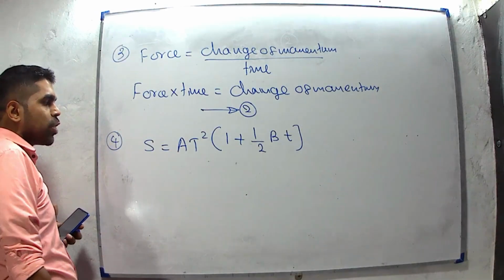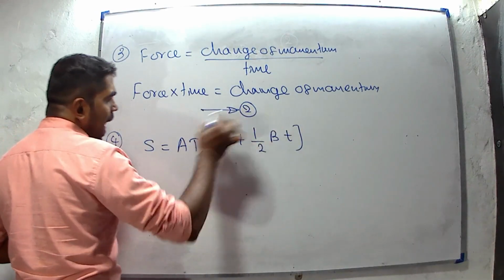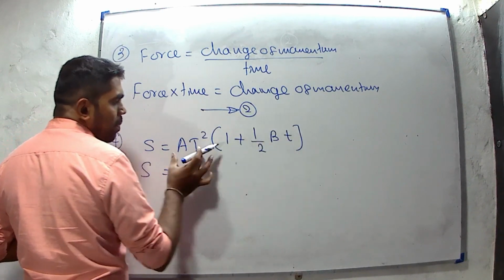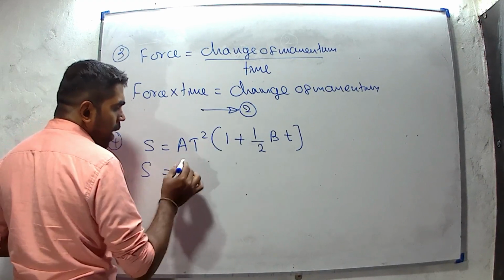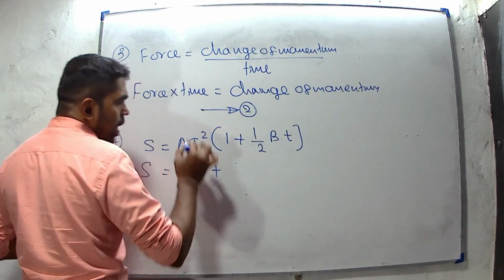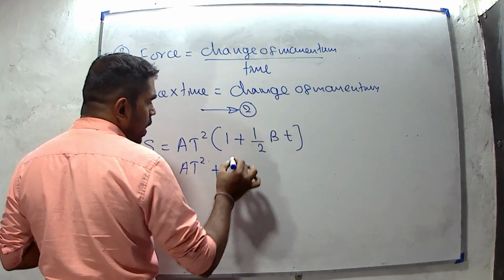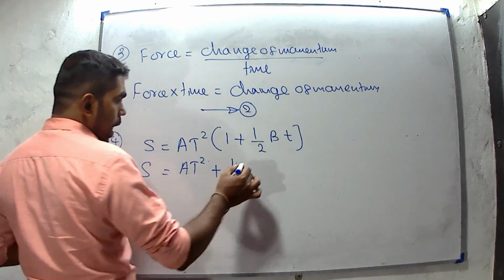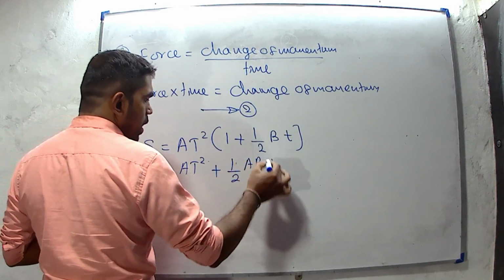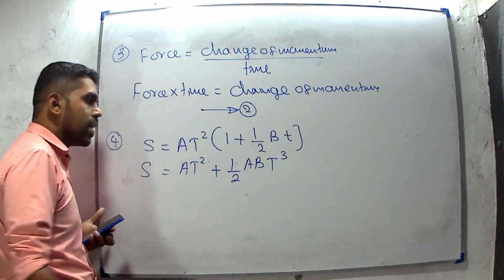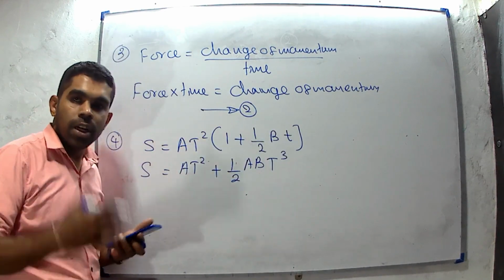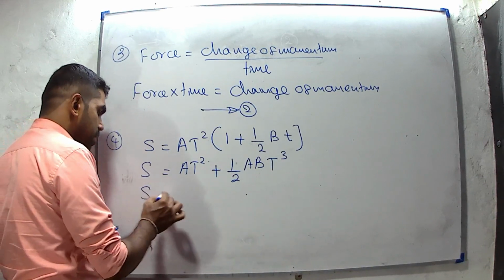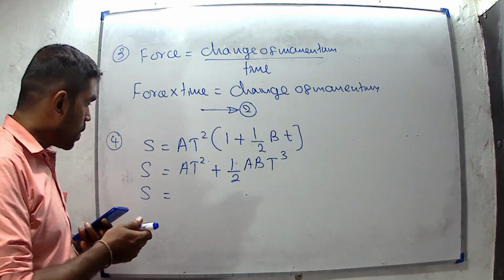We can find the dimensions of A and B. First of all, we can remove this bracket by multiplying terms within the bracket by this one: AT squared into 1 is AT squared, plus AT squared into half BT is half ABT cubed. They have given capital T and small t, but both should be time. I think it is a printing mistake in this book.